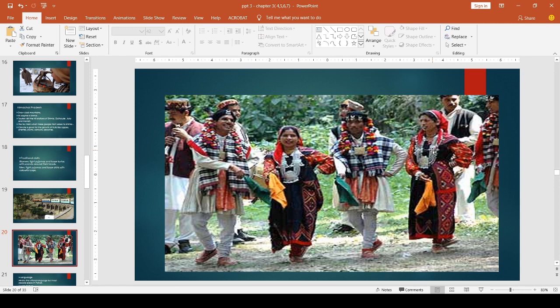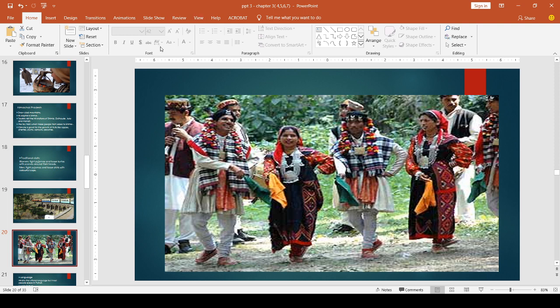Women wear tight pyjamas and loose kurtas with scarves around their heads. And men wear tight pyjamas and loose shirts with colorful caps. I will show the picture of that dress. This is the dressing pattern of the people in Himachal Pradesh.